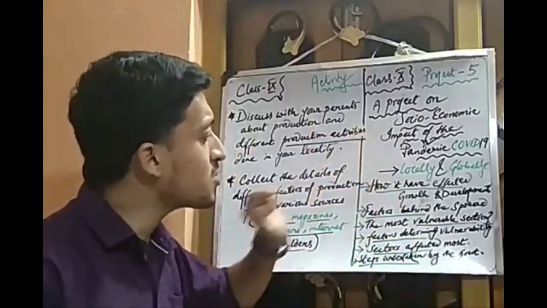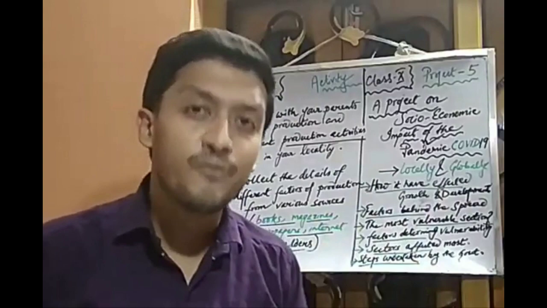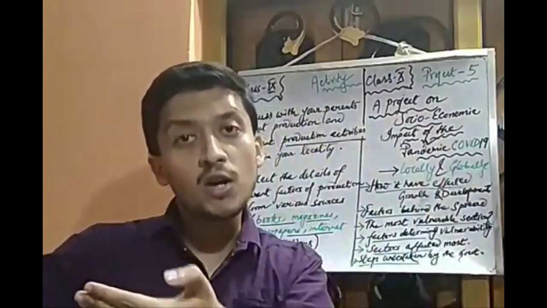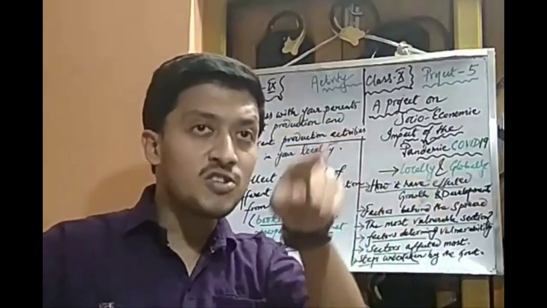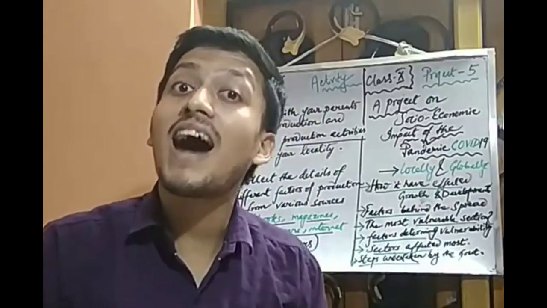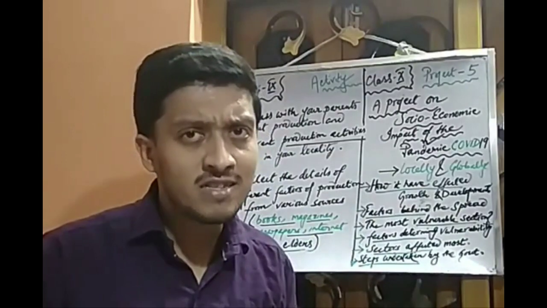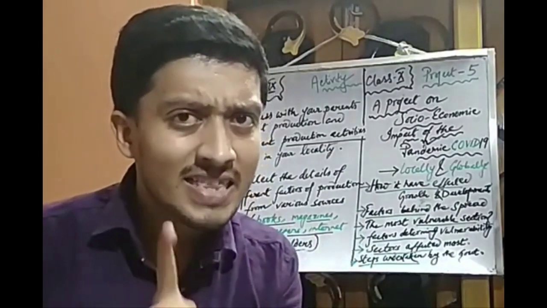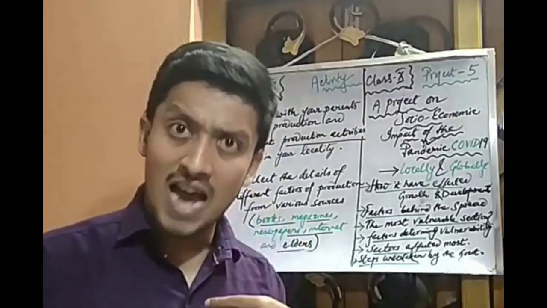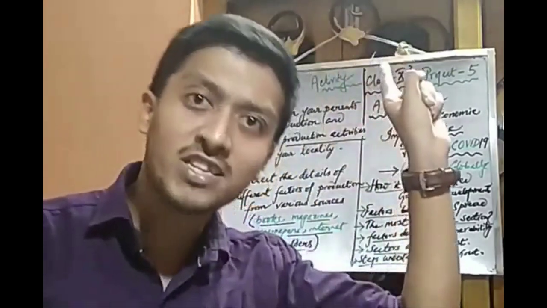Right? Next, you need to write the factors behind the spread. If our country would have done this, if our world would have done this, if those countries would have done that, that is all up to you. Now, what are the factors that led to the spread? That means there were a few factors that led to the spread of this COVID-19. Why you are in the red zone and why I am in the orange zone, that actually is the reason behind those factors.